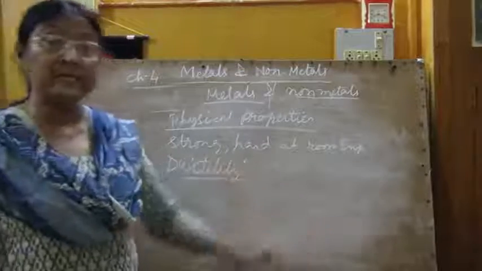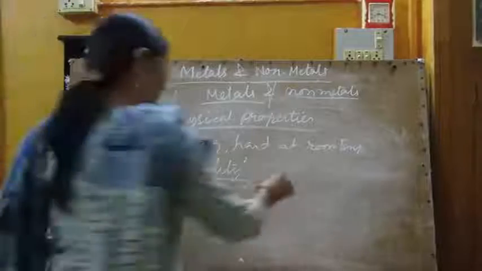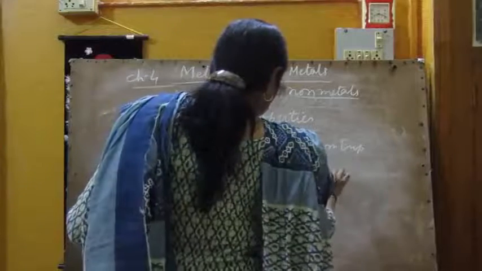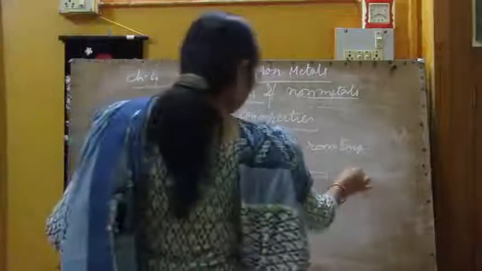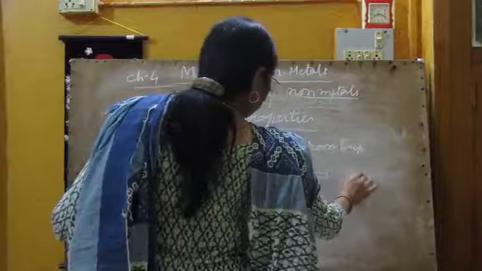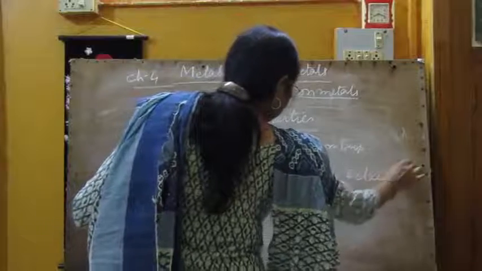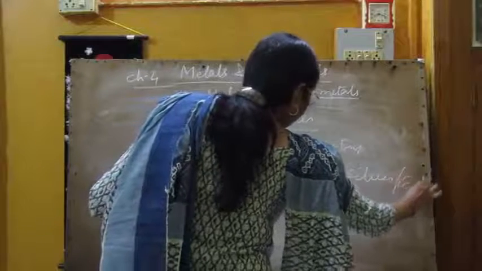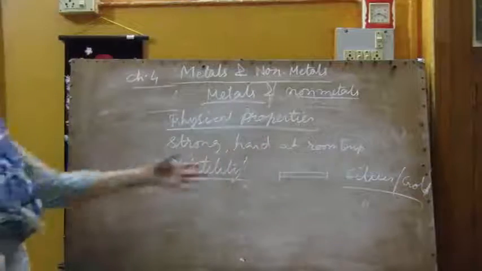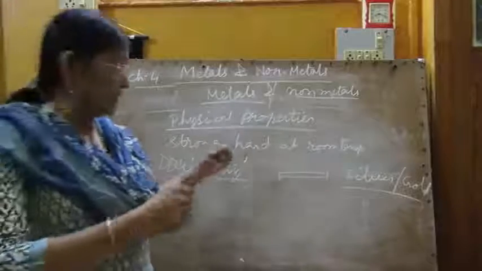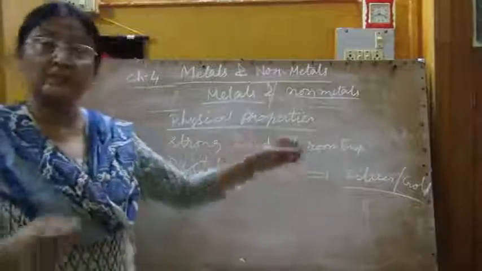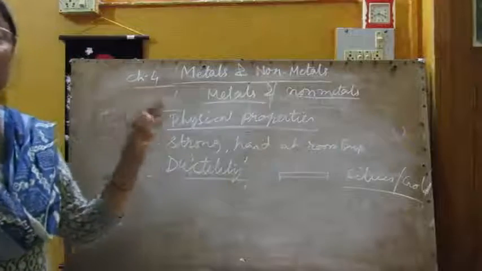What is ductility? Ductility means if you take this much rod of any metal, that means gold, iron, or silver, any metal, and you hit this one, you can make this rod into a very thin wire.